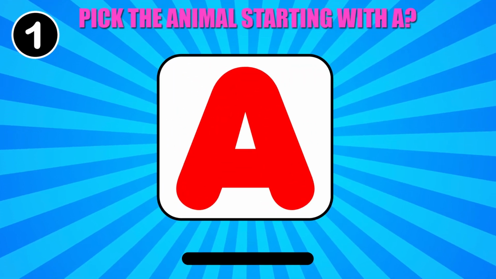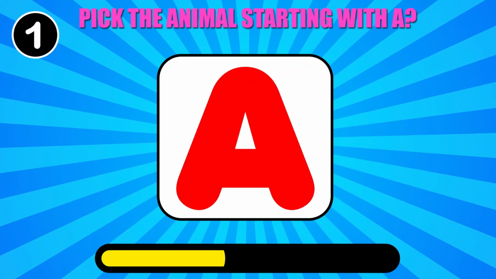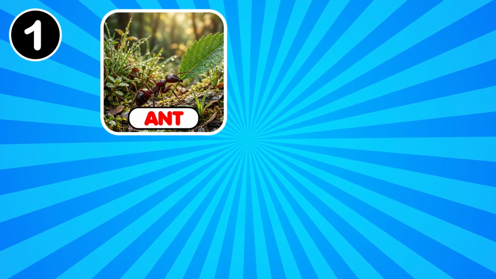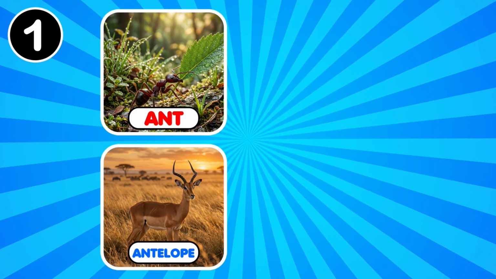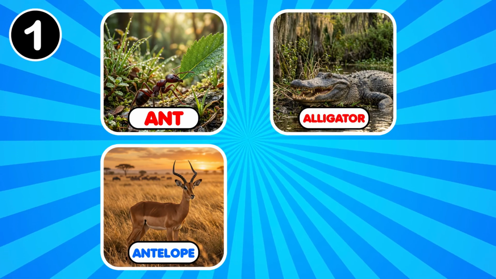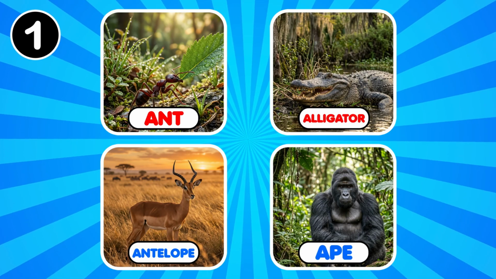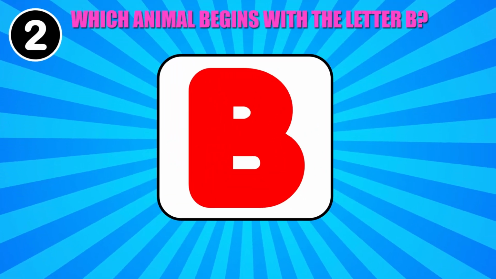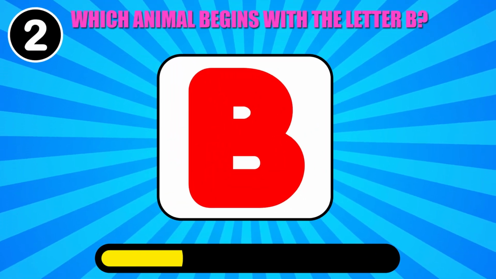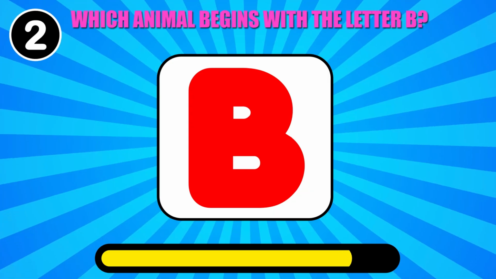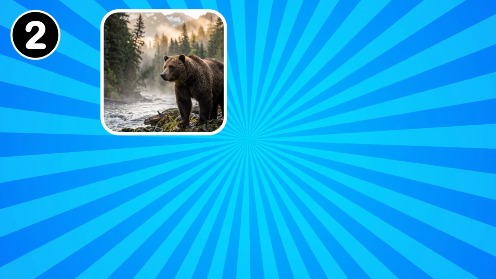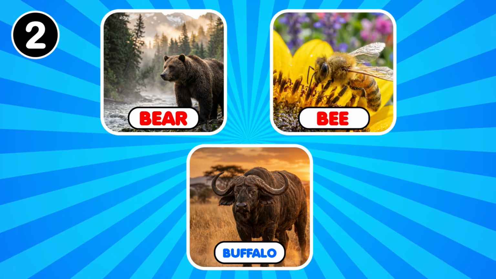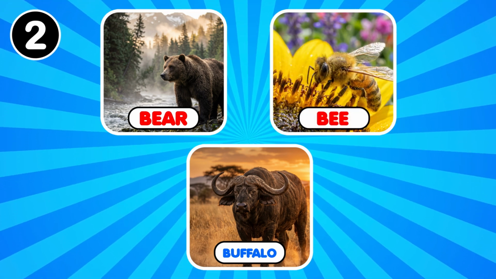Pick the animal starting with A. Ant, antelope, alligator, ape. Very good! Which animal begins with the letter B? Bear, buffalo, bee. You are right!